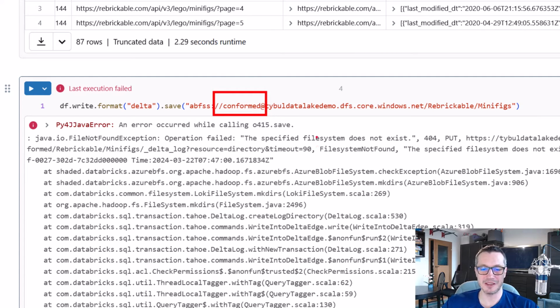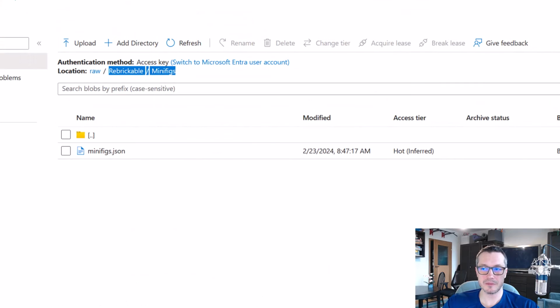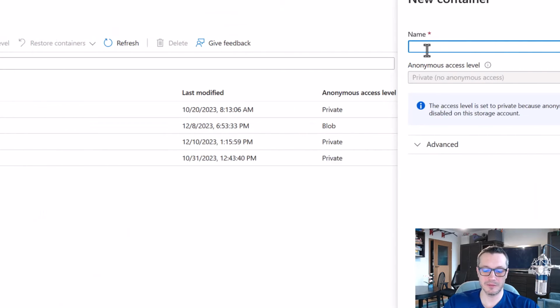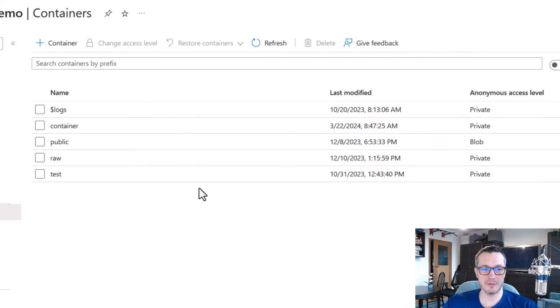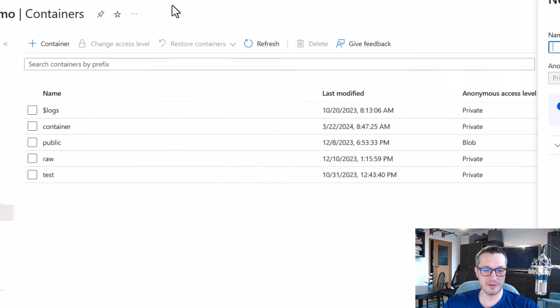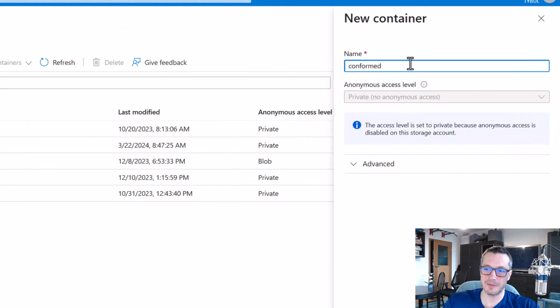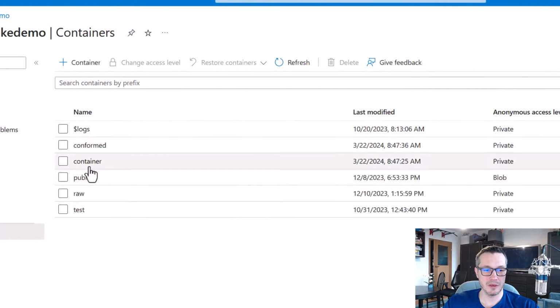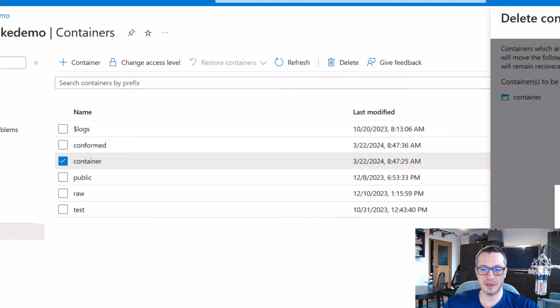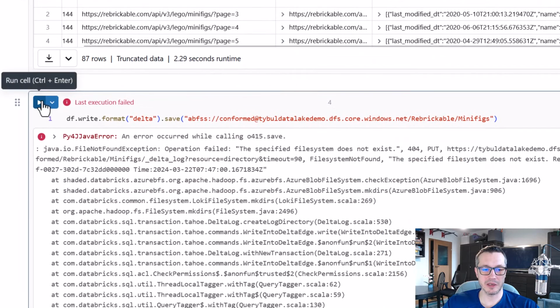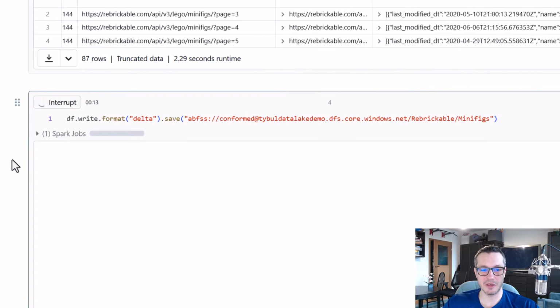And by the way, take a note that it is called here still file system. That's the old name of the container. Right now, they are just called containers. So let's create a new container. Let's do it manually. Oh, come on, I just called it container instead of conformed. So conformed, that's the name. And let me remove this one because we don't need this. Yes, confirm. And let me try to execute this one more time. Hopefully it will work this time.